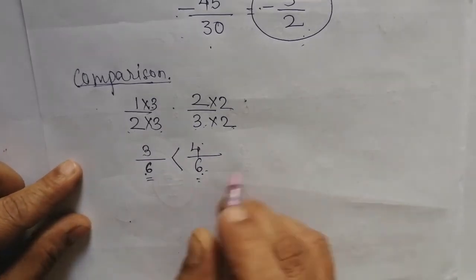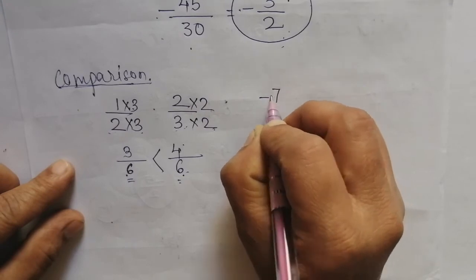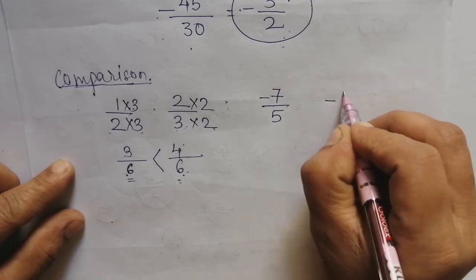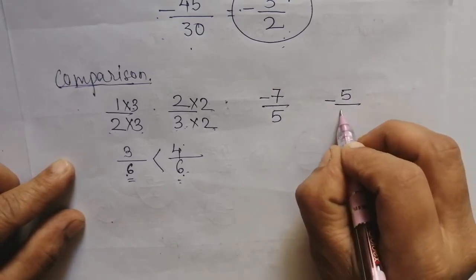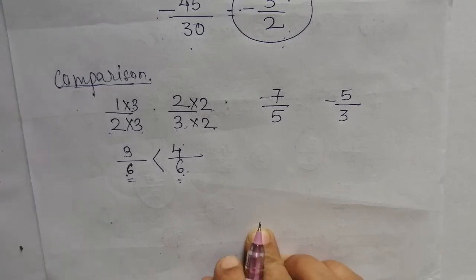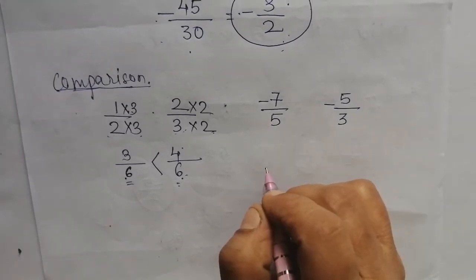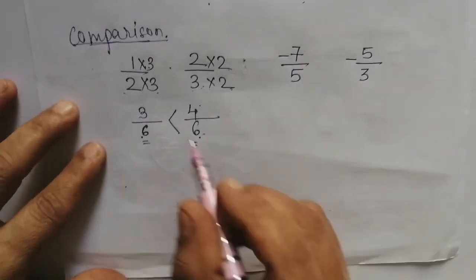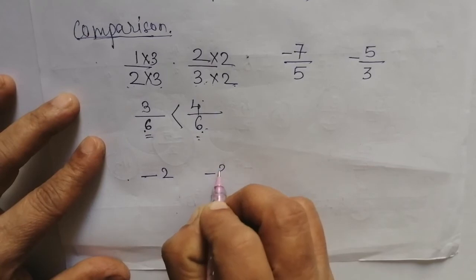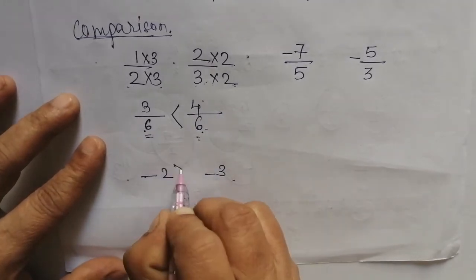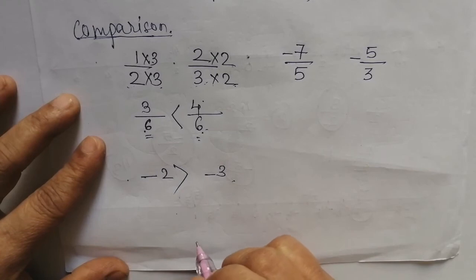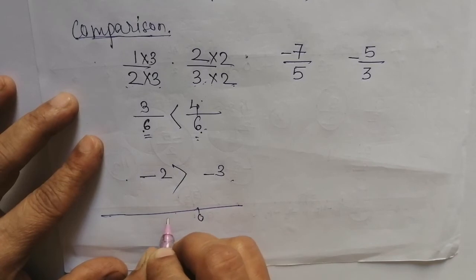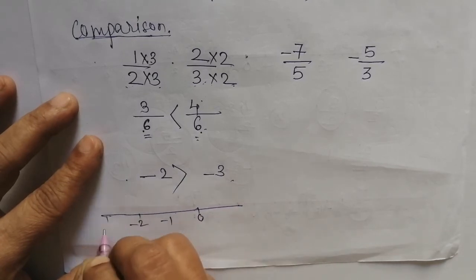But suppose given to you minus 7 by 5 and minus 5 by 3. Now here a minus sign is given. As you know, if we talk about integers, minus 2 and minus 3, which is greater? Minus 2 is greater than minus 3, isn't it? Because on a number line, this is 0, this is minus 1, minus 2, minus 3.